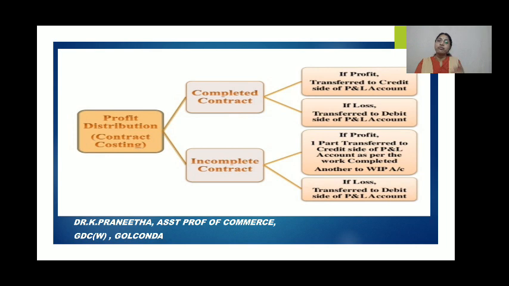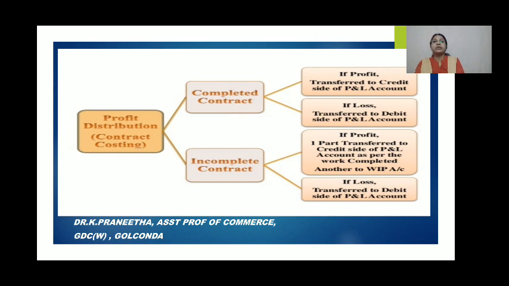If it is a profit, then some part of it is transferred to the credit side of the profit and loss account, and the other part of it will be transferred to the reserve account. And if it is a loss, then you directly transfer it to the debit side of the profit and loss account.